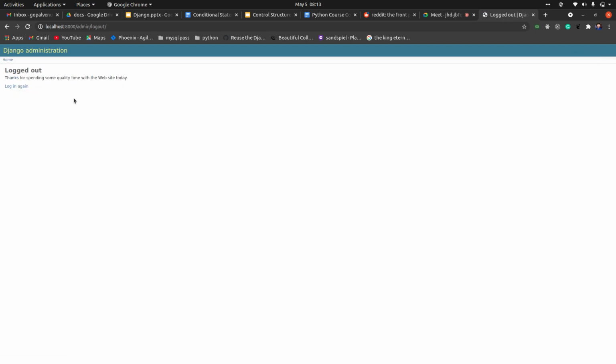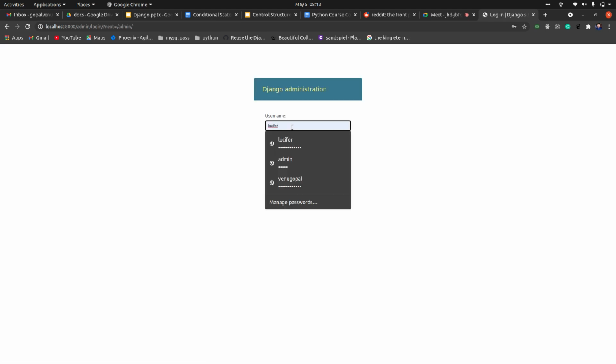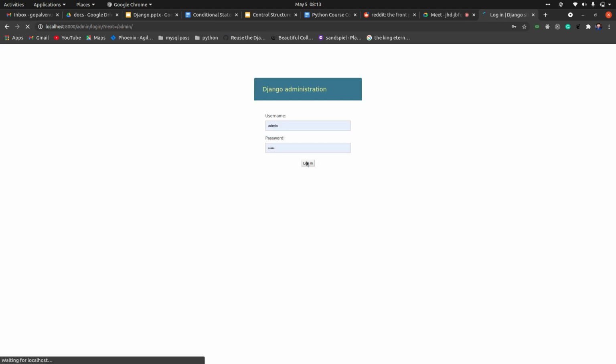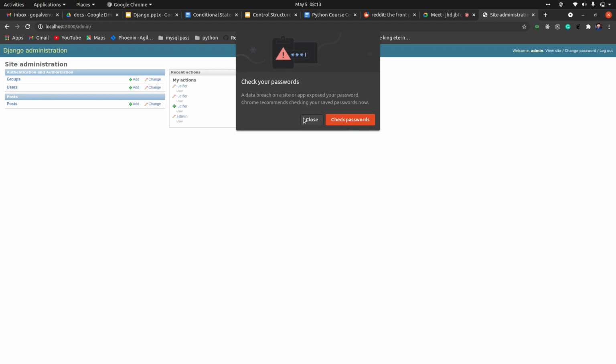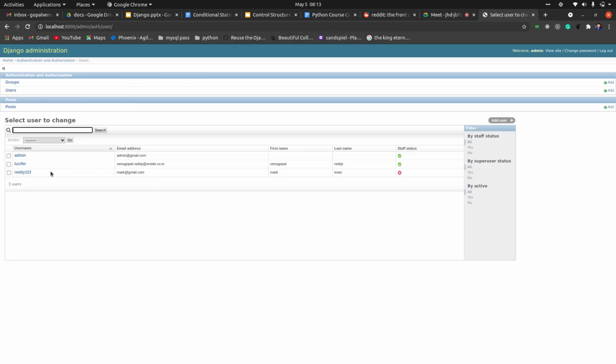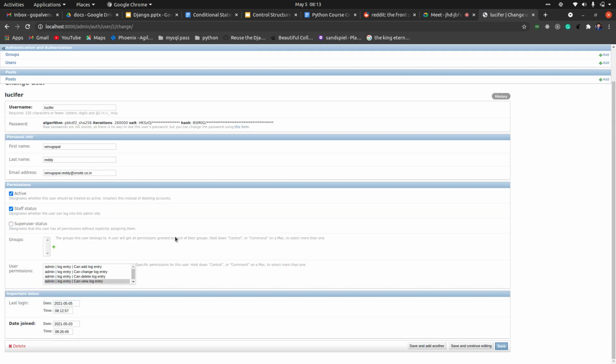Now let me give the permissions to him using admin. So I logged in with admin and go to users. For this user, I only have a few permissions. Let me give permissions for him. It's not getting loaded properly.